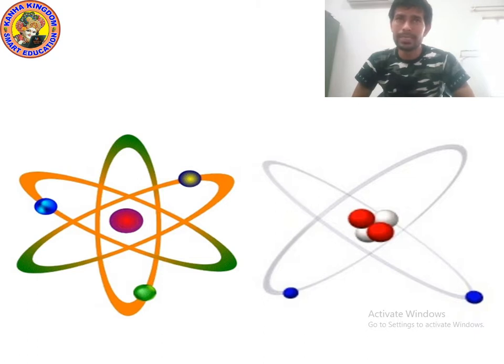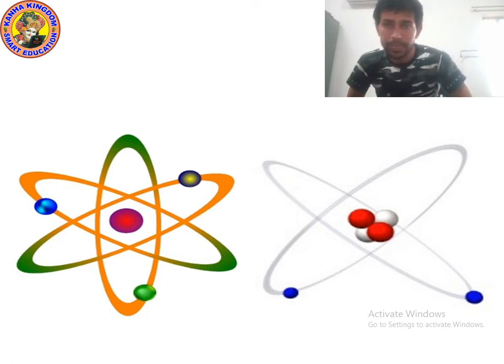So kids, look at this diagram, this is the planetary model of atom. It was given by Rutherford.